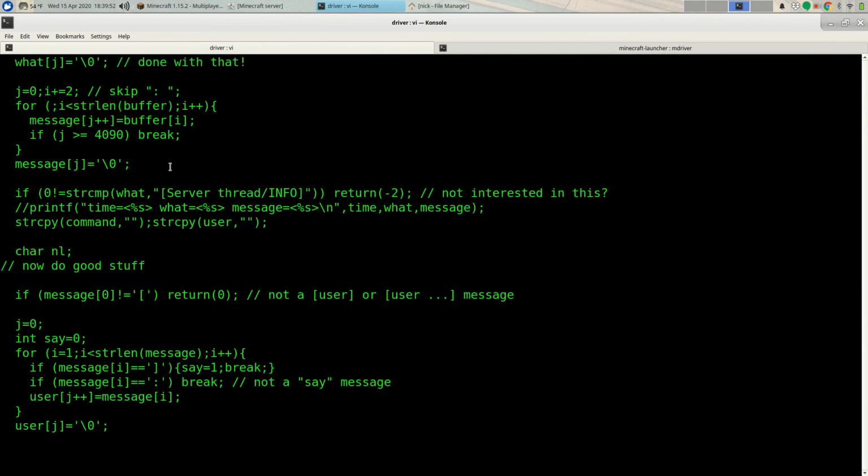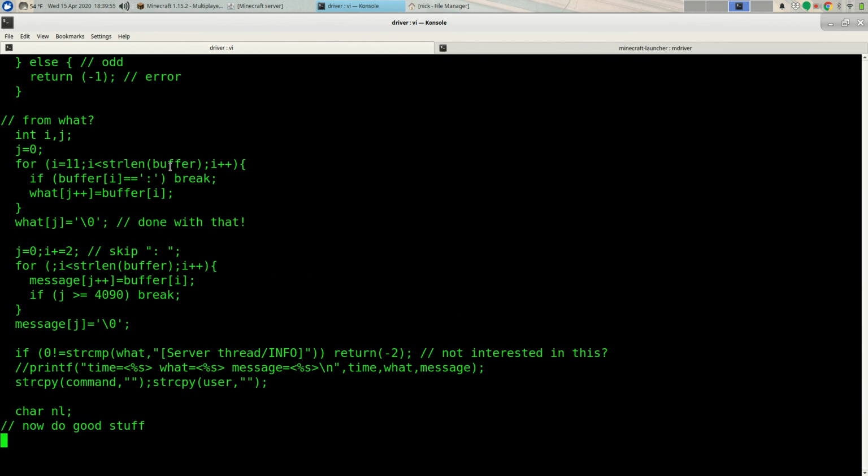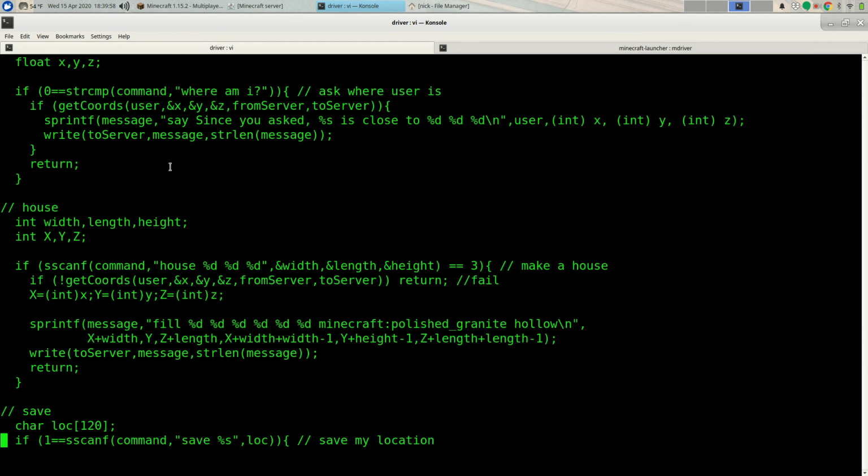So this code is very general purpose, right? It's a way to intercept messages from the server, including in particular when somebody says something by saying, say. We can pick up these chat messages, we can parse them out, and then we can respond to those, give information, or do whatever it is that we want to do. So that's kind of cool. And anybody who's running the server has access to these things. They don't need to be connected to the server over here where they can type commands in and so forth. Anybody who's playing the game on the server can just send a message, and if they know what the right message is, they can tap into these features.